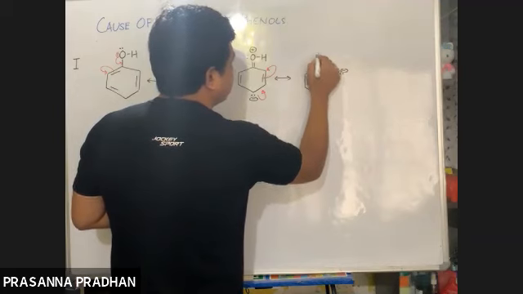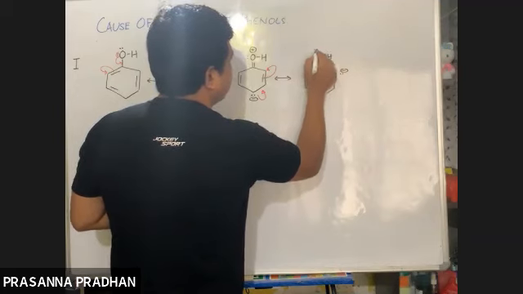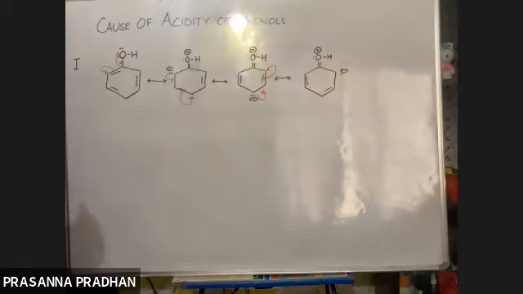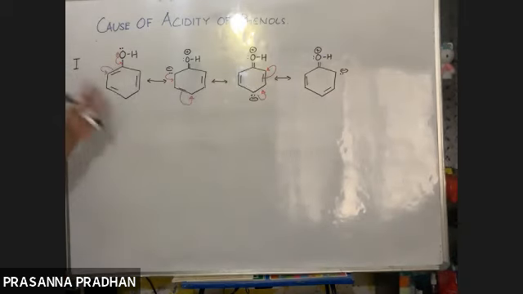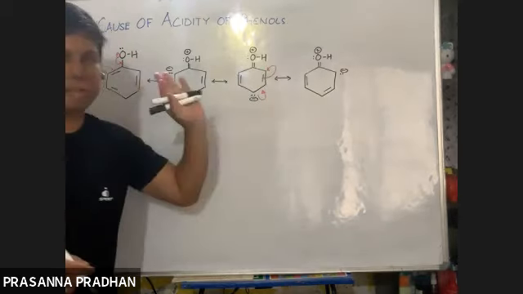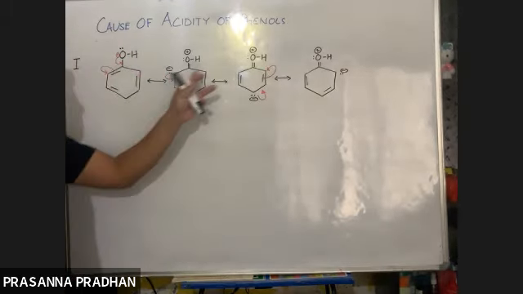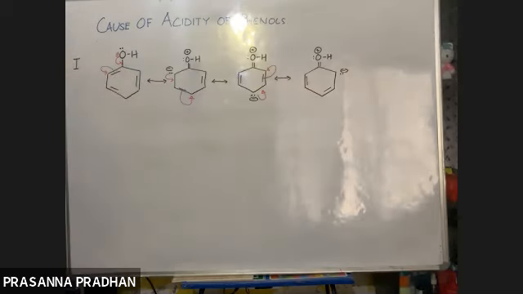So yes, I'll stop the resonating structures here. Now we see that in structures 2, 3, and 4, phenol is a combination of these resonating structures. From structures 2, 3, and 4, we see there is a partial positive charge on the oxygen atom. Listen carefully.